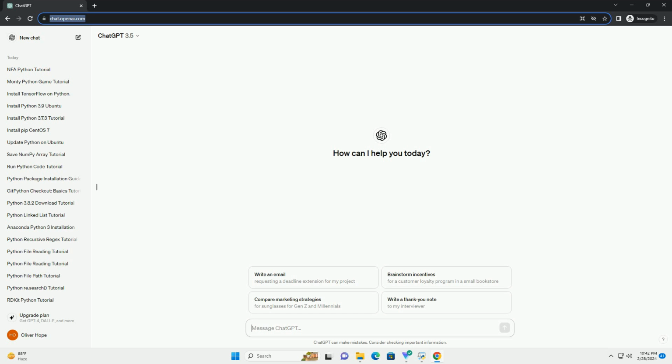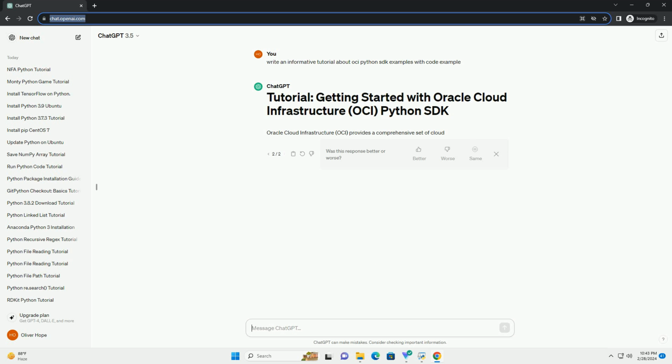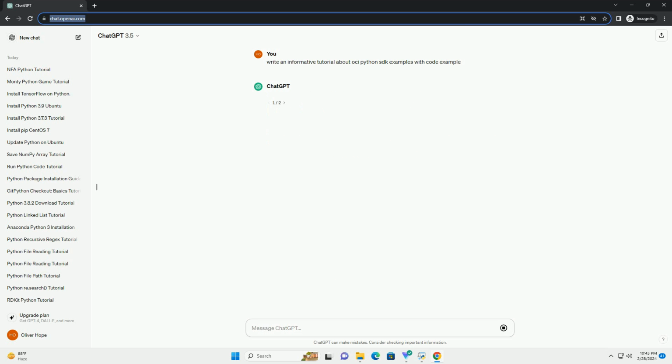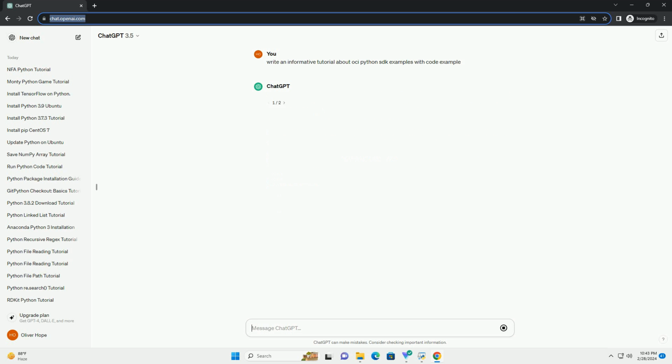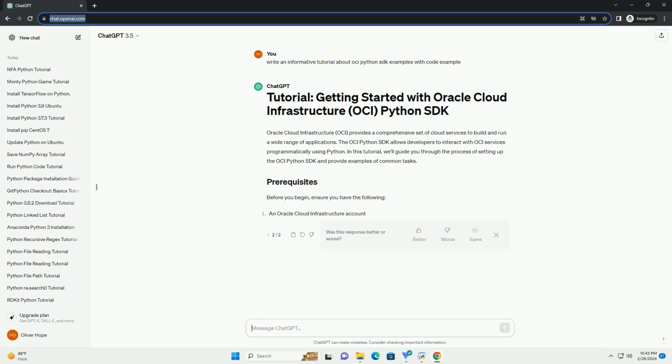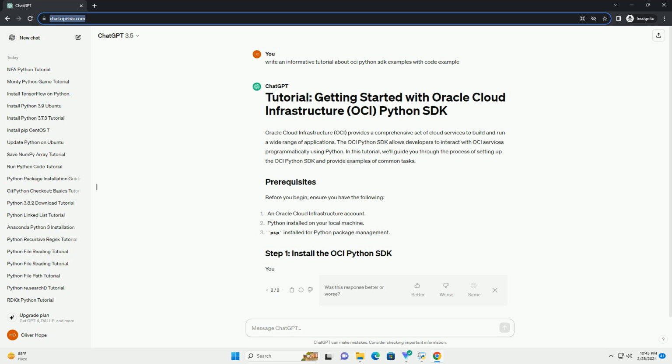Oracle Cloud Infrastructure, OCI, provides a comprehensive set of cloud services to build and run a wide range of applications. The OCI Python SDK allows developers to interact with OCI services programmatically using Python. In this tutorial, we'll guide you through the process of setting up the OCI Python SDK and provide examples of common tasks. Before you begin, ensure you have the following.